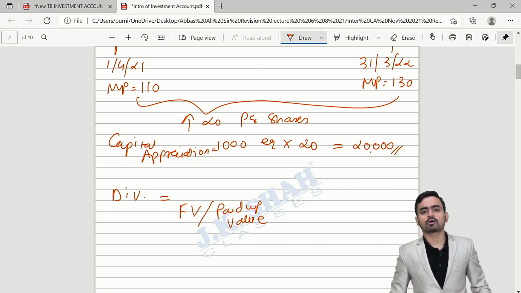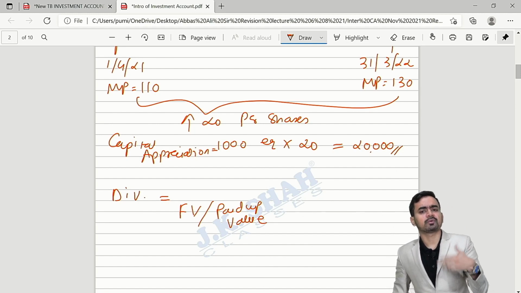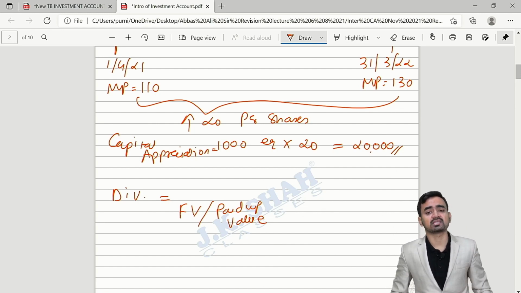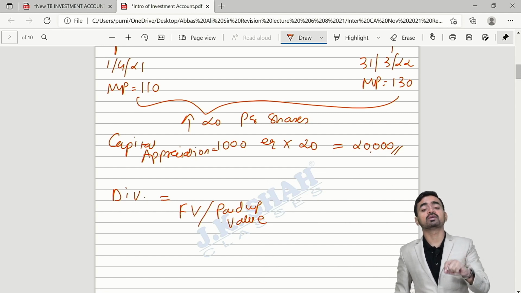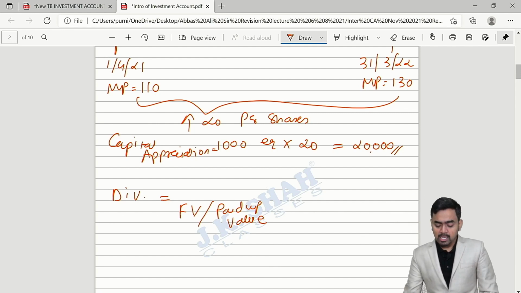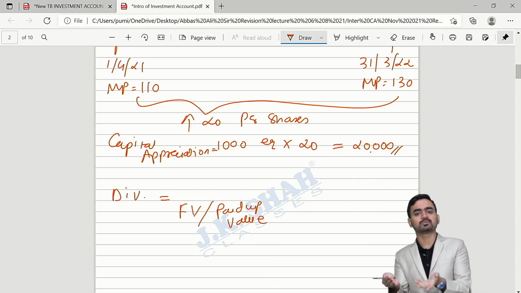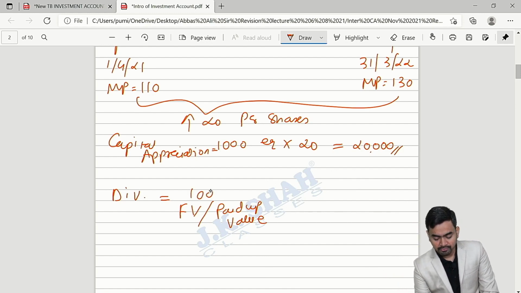Most of the time in your question, face value is equal to paid up value, and therefore they used to say face value, but technically speaking the answer should be paid up value. In my case, even face value is 100, that much is the paid up amount in the absence of information. So total face value is 1 lakh rupees and the dividend is 10% given by the company. So the answer is 10,000.